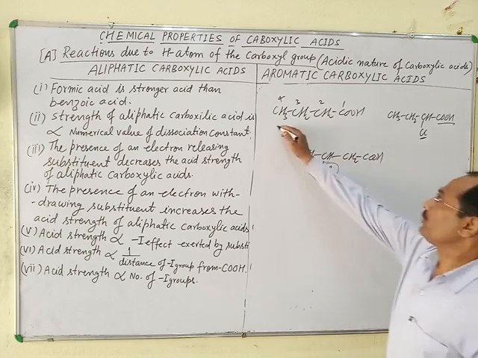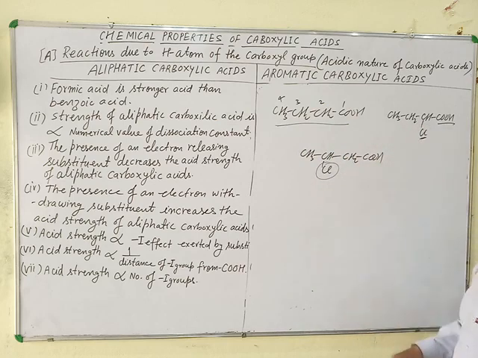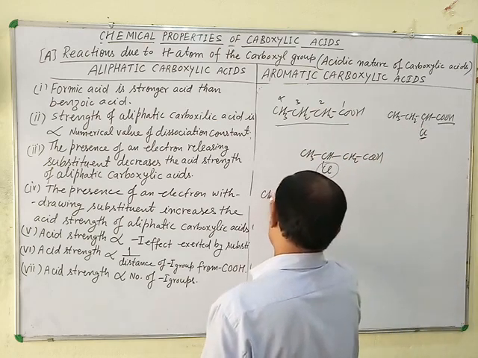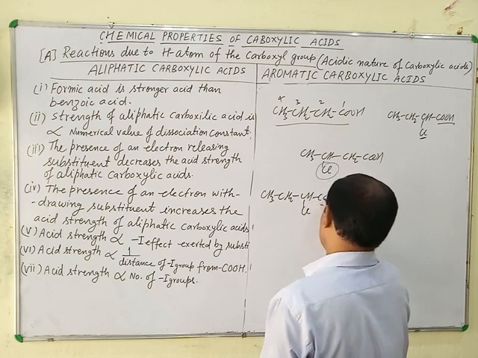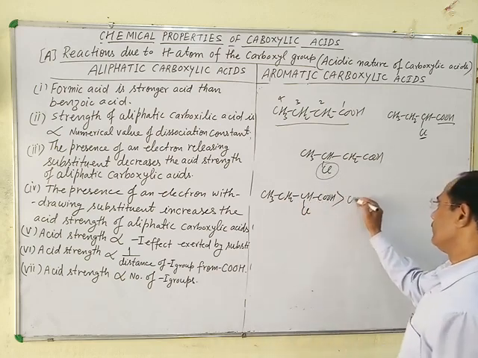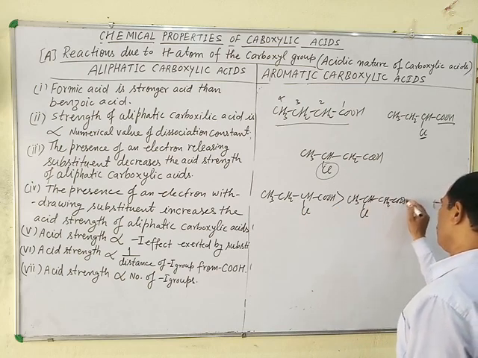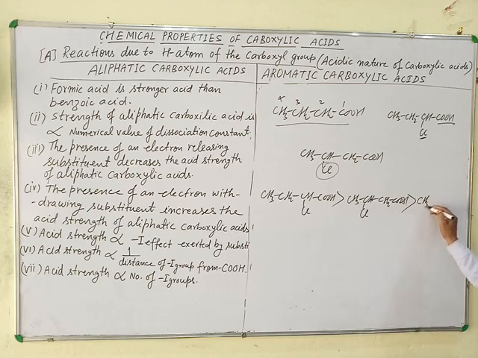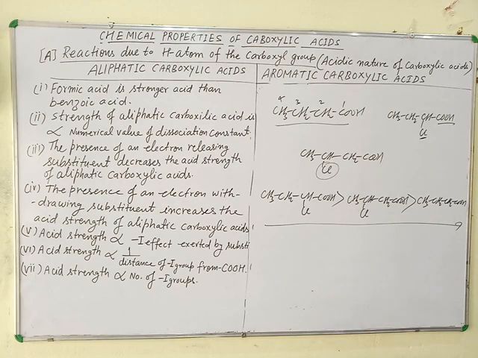That's why this is the weakest acid. Then this, and this is the strongest acid. It means what is the correct order? CH3, CH2, CHCl, COOH, then CH3, CHCl, CH2, COOH, and finally CH3, CH2, CH2, COOH. This is the decreasing strength of carboxylic acids.